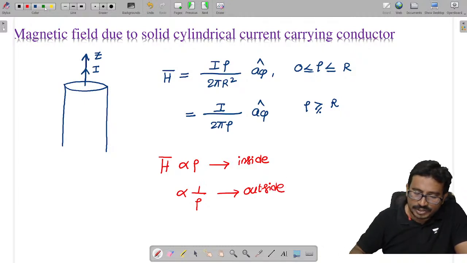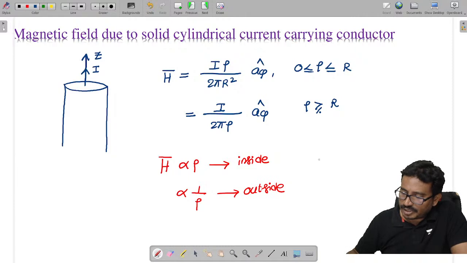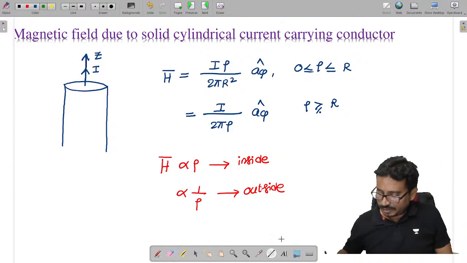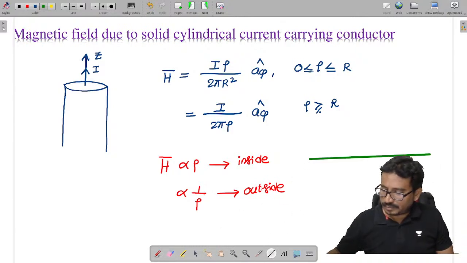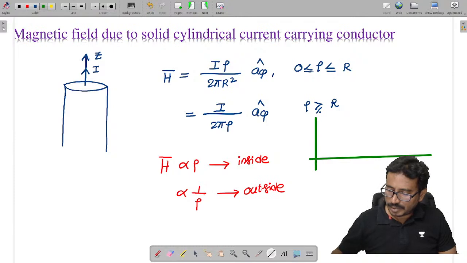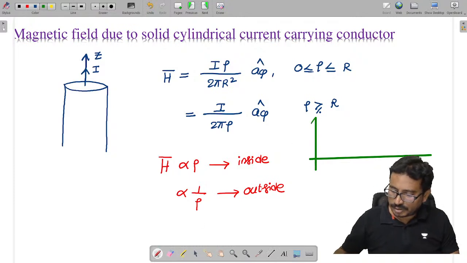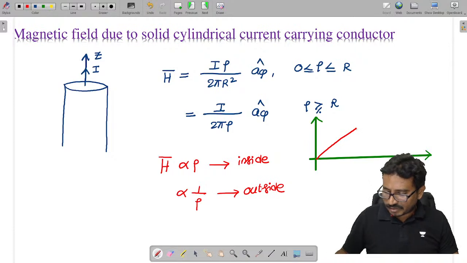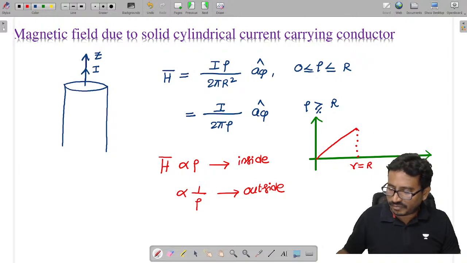So if you draw the variation graph, how the plot looks inside the conductor and outside the conductor: inside a conductor it is a straight line like this, which increases up to the surface of the conductor, up to small r equal to capital R. Thereafter it falls down like this.